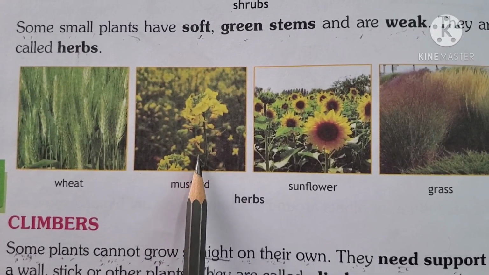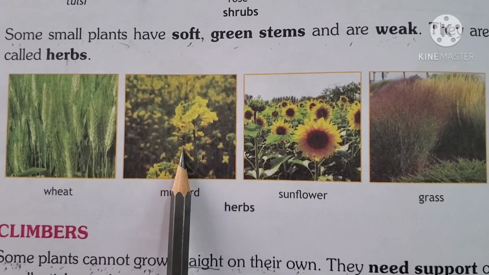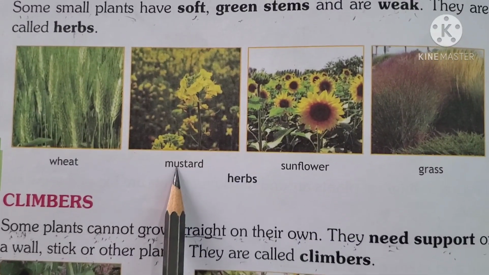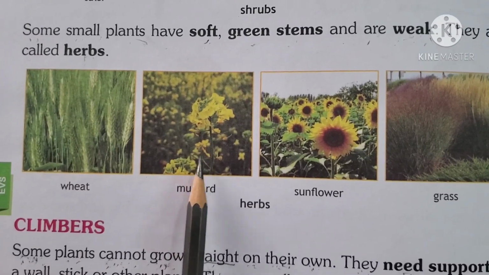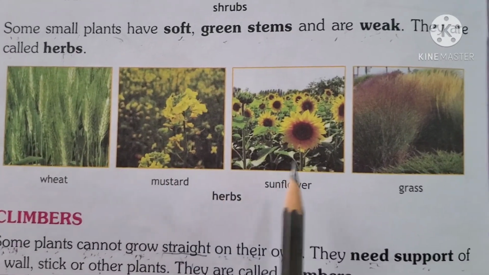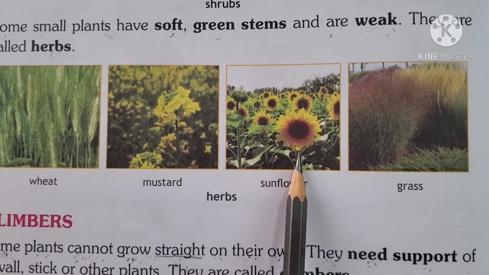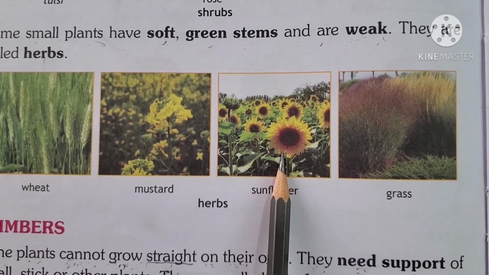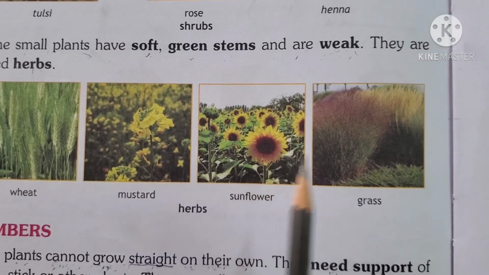Mustard. We use this flowers. We make oil with these flowers and it is called mustard. So mustard oil is very healthy for us. And this is also a herb. Sunflower. I think you all have seen these flowers. With this also we get oil, right? So even these are herbs.